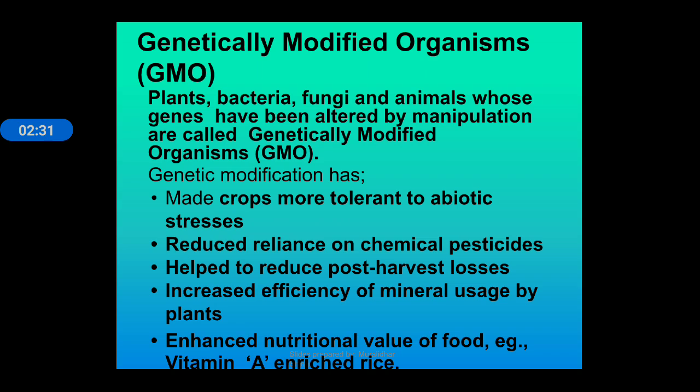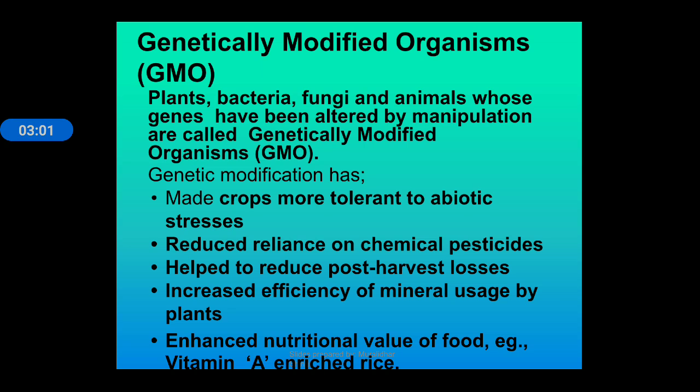What are genetically modified organisms? These are organisms in which genes have been altered or manipulated. For example, if we alter the genes of a plant, then the plant will be known as a transgenic plant or genetically modified plant. If bacterial genes are modified, then it is also known as transgenic bacteria. So different organisms in which genes are modified are known as genetically modified organisms.